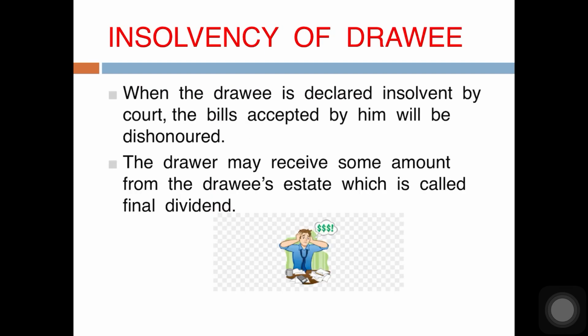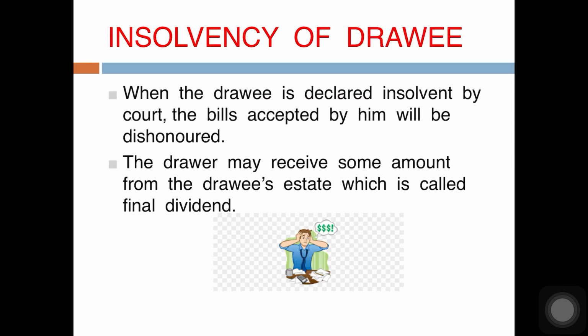Let us see insolvency of drawee. All of you know what is insolvency. Insolvent person, a person whose liabilities are greater than his assets, and such liabilities he cannot pay in full. This person is known as insolvent person or a bankrupt person. So if the drawee or acceptor of bill is declared insolvent, then his acceptance is deemed to be dishonored. As soon as the drawee or acceptor is declared insolvent, all the parties to the bill will treat the bill as dishonored and pass appropriate entries.